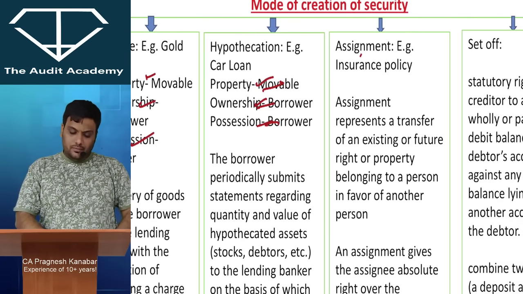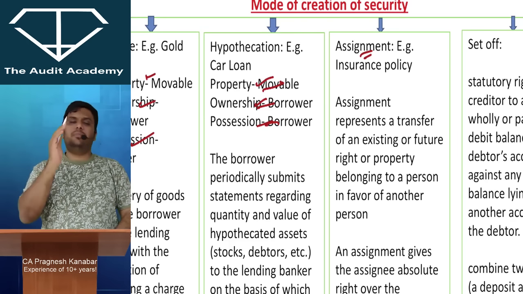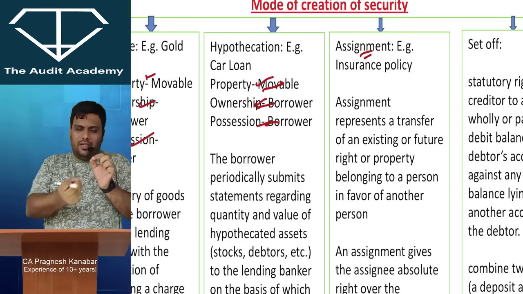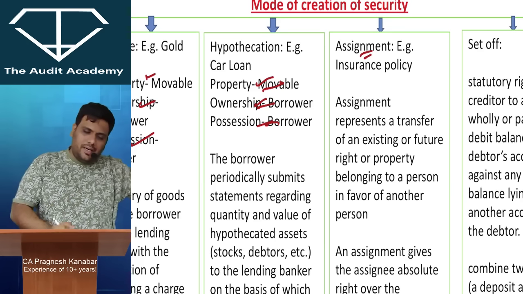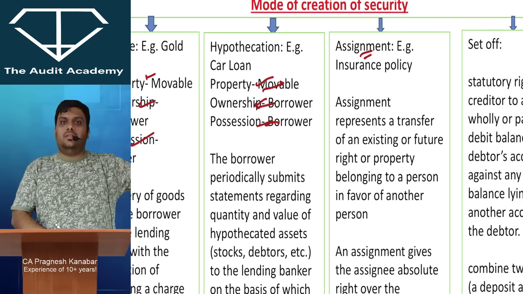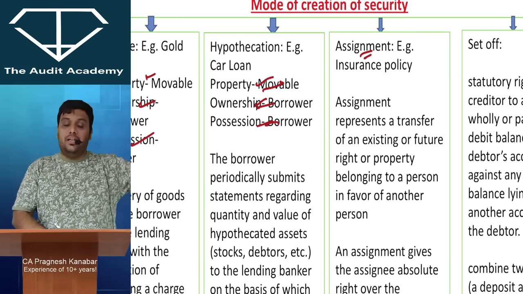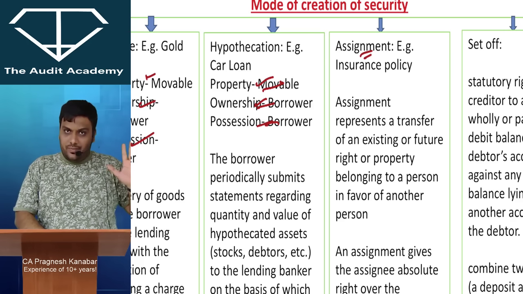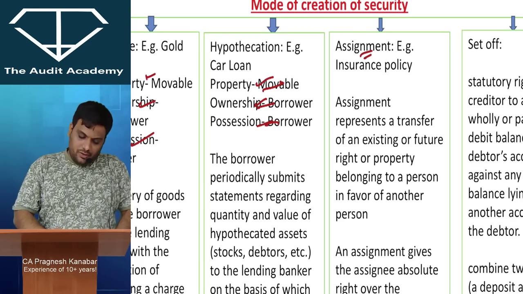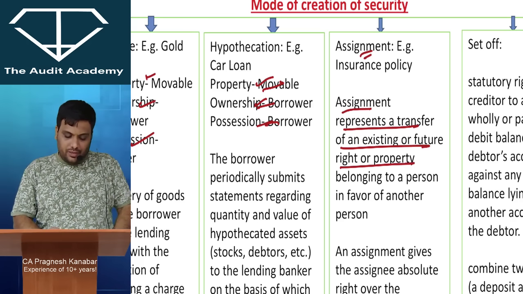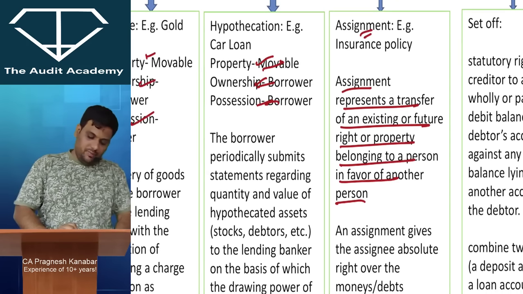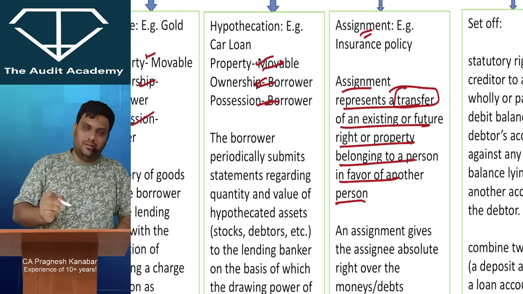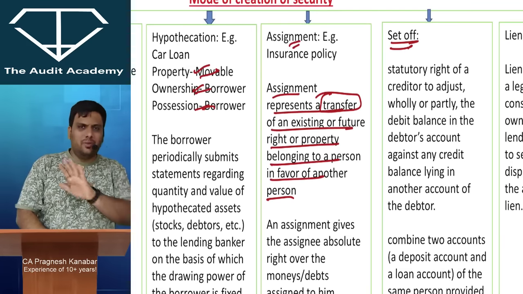LIC policy, remember this: assignment. For assignment, remember insurance policy. Now from the example, try to derive the meaning. Basically, I am transferring a right of an asset to another party with the contract that if I default, then the other party can encash the policy, can encash the asset. Correct. So assignment represents a transfer of an existing or future right or property belonging to a person in favor of another person. So please remember this word, transfer of a right. Set off, I'll come to that later on.